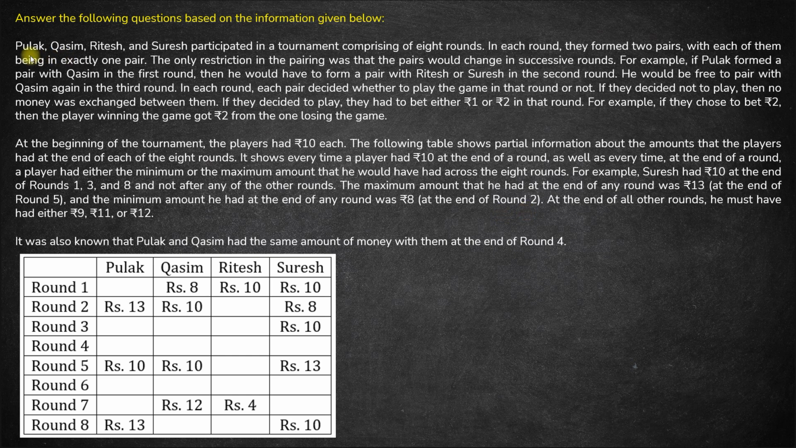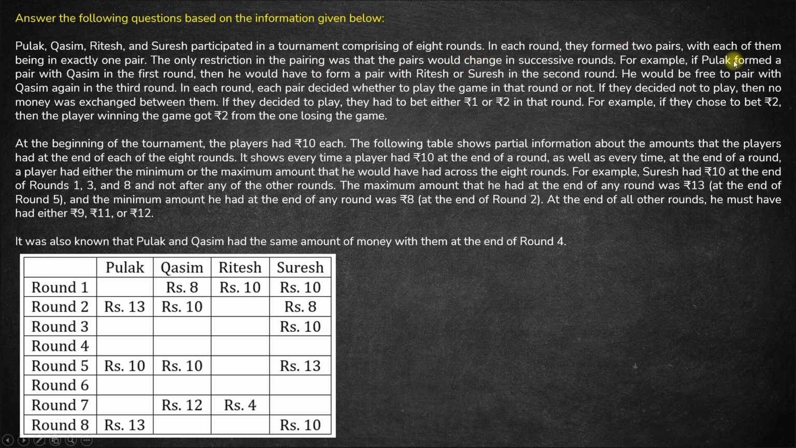Hi. In this question, we have Pulak, Qasim, Ritesh, and Suresh participated in a tournament comprising of 8 rounds. In each round, they form two pairs with each of them being in exactly one pair. So there will be two pairs, right? There are four people, each pair has two people, so there will be 4 by 2, two pairs. The only restriction in the pairing was that the pairs would change in successive rounds.